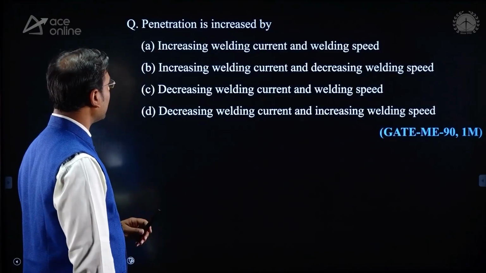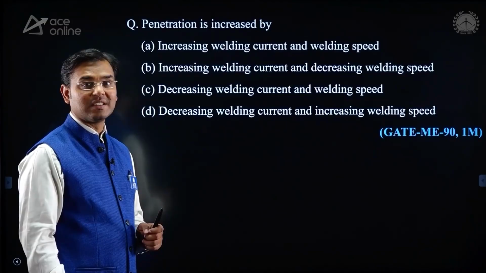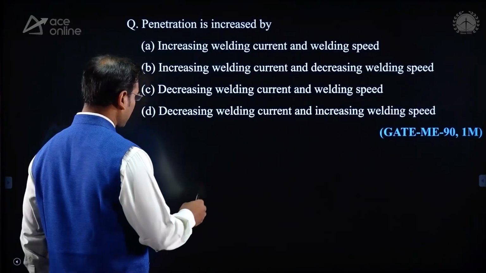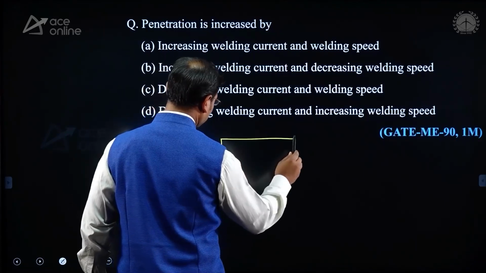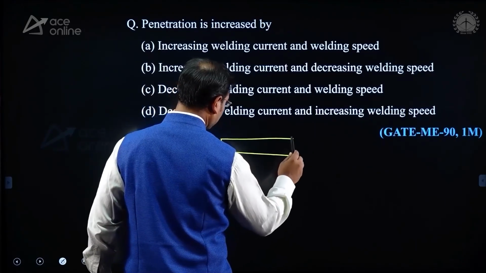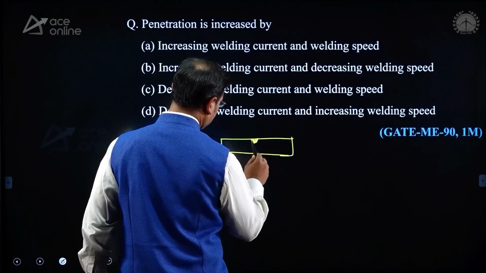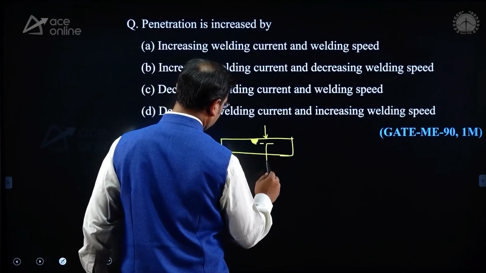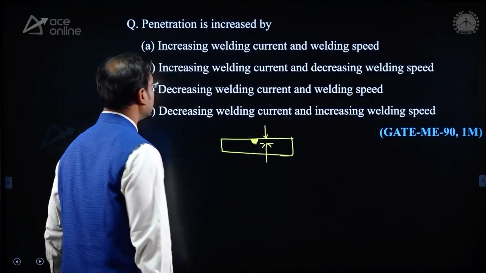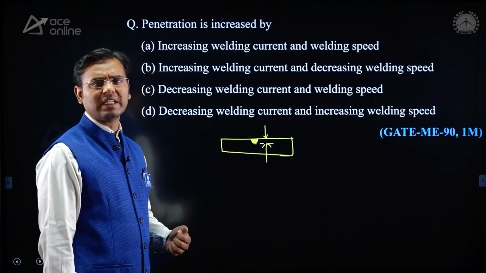Penetration is increased by. Penetration means what? There is a workpiece, just see, if this is the workpiece and here the welding is done, then this is known as penetration. Then how can that penetration be increased? To increase that penetration, we need to supply a large amount of heat.